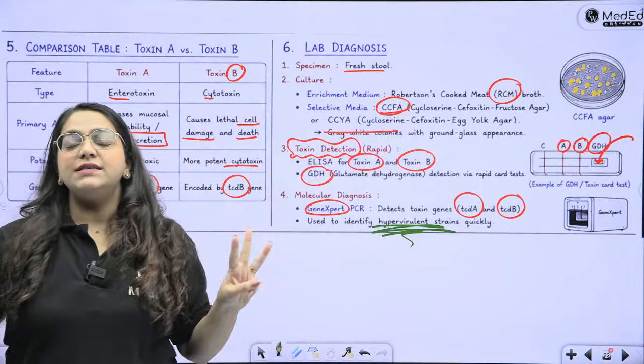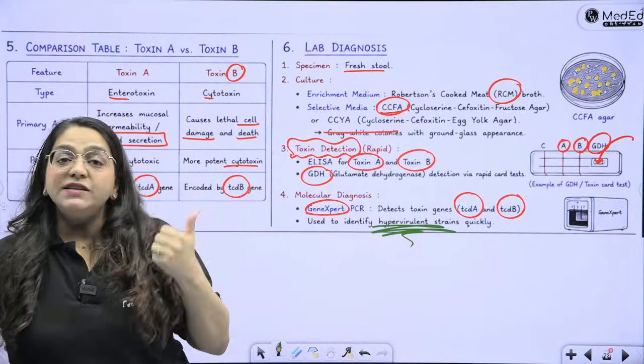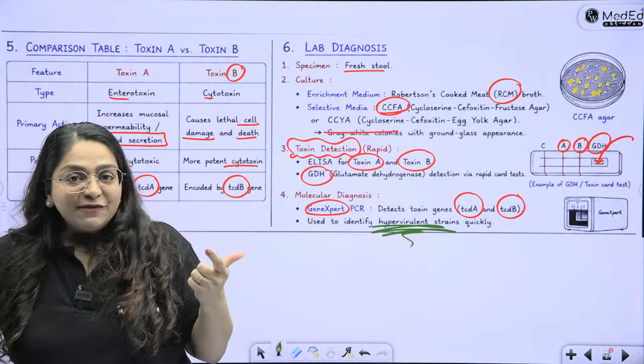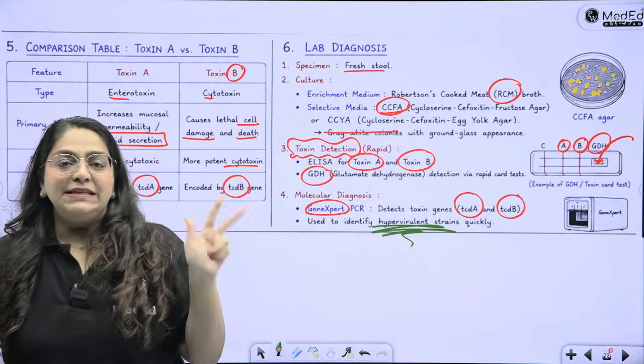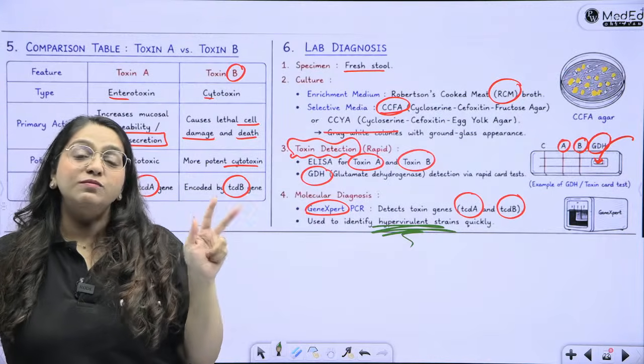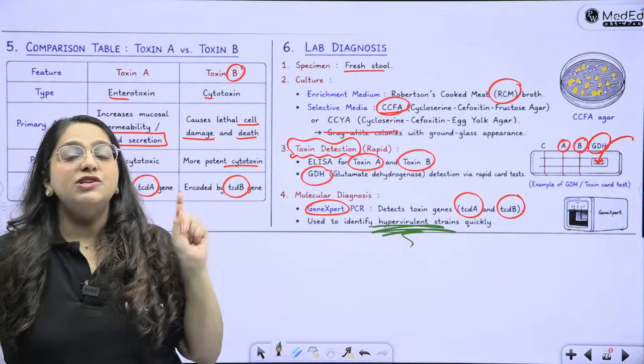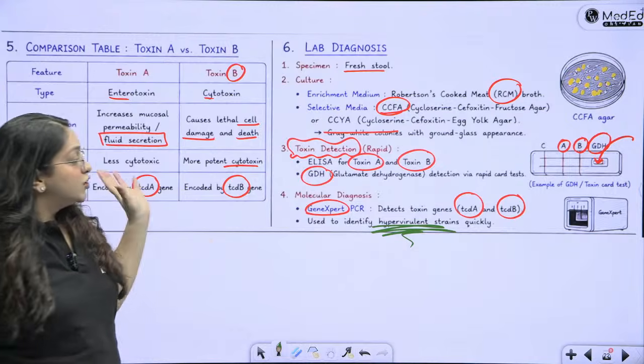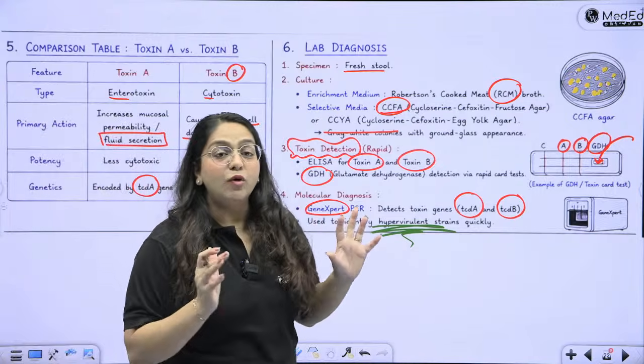Three important diseases in which we perform GeneXpert. One is, of course, tuberculosis, one is C. difficile, and one is COVID-19. These are the three diseases in which we can perform GeneXpert. So please remember to write GeneXpert for C. difficile also. So what is C. difficile? What are the important key points?